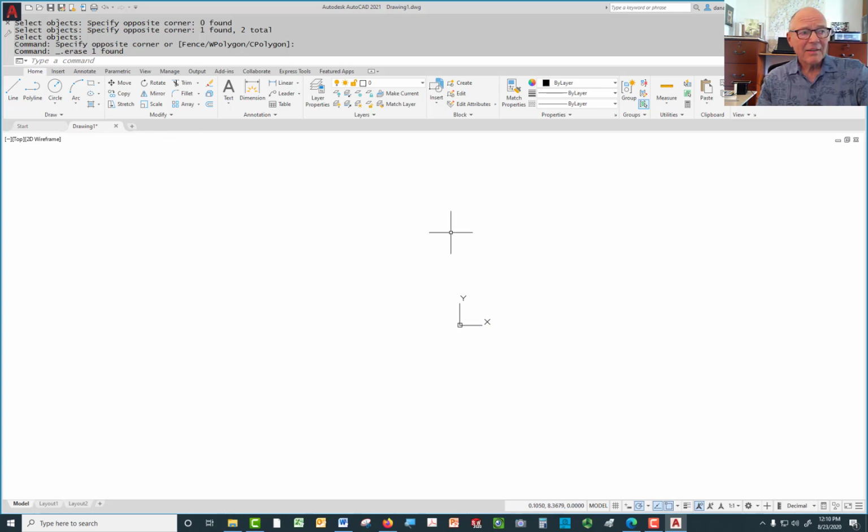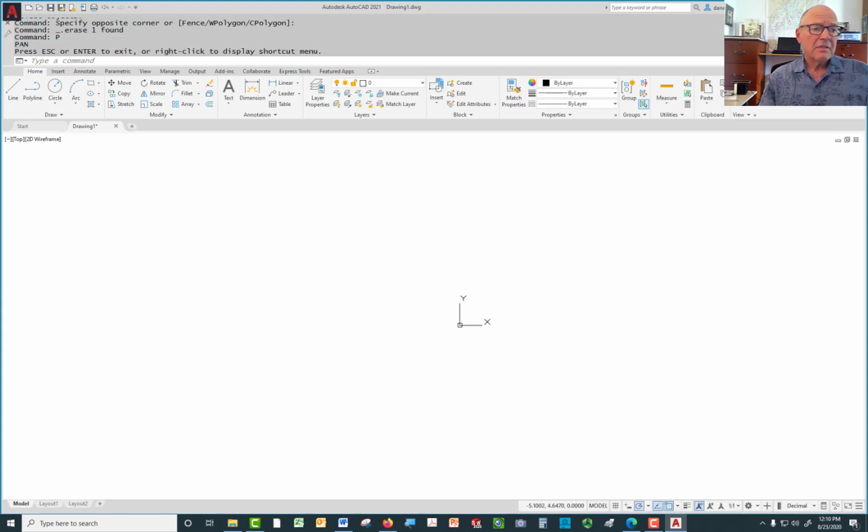Now this is going to work for me because I turned off dynamic input. If you don't turn off dynamic input, it's going to work a little differently. But I'm not really trying to teach you how to draw right now. What I want to do instead is point some things out about the Cartesian coordinate system.